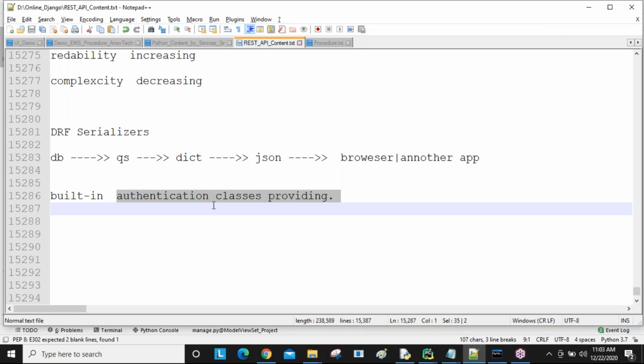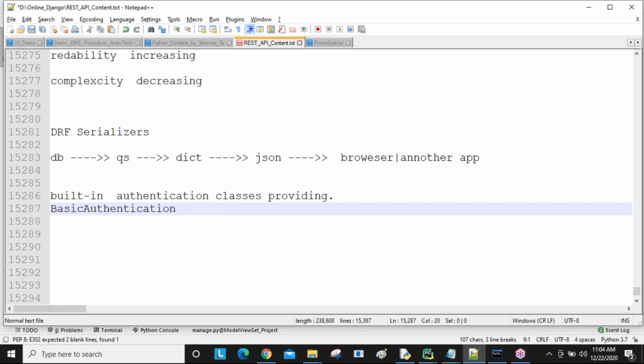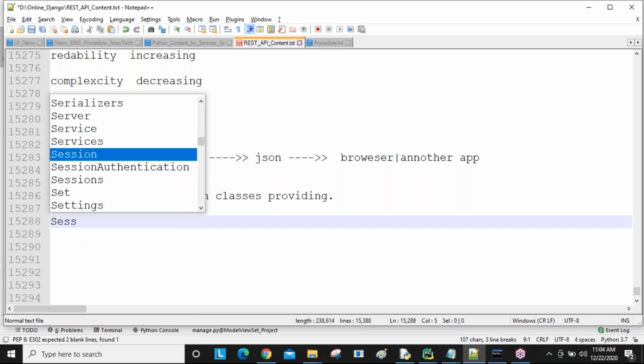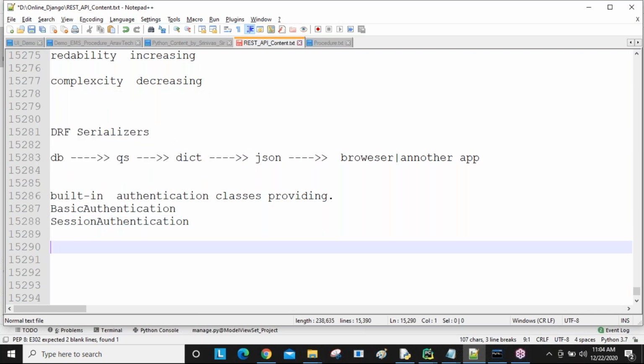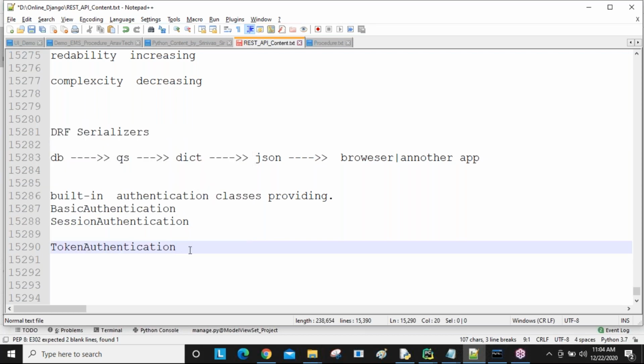Clear this one? So many authentication classes are there. For example, basic authentication class is there, session authentication is there, token authentication is there. This is a very important one. In real time also we are using token authentication, and in interviews also many times they ask about this.